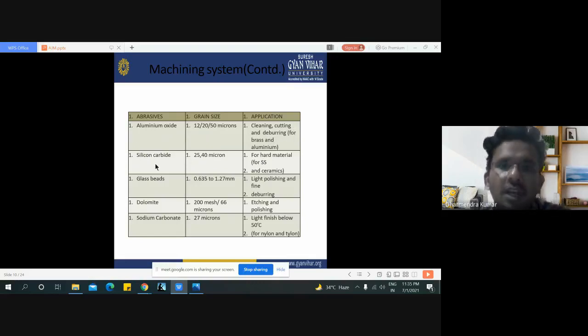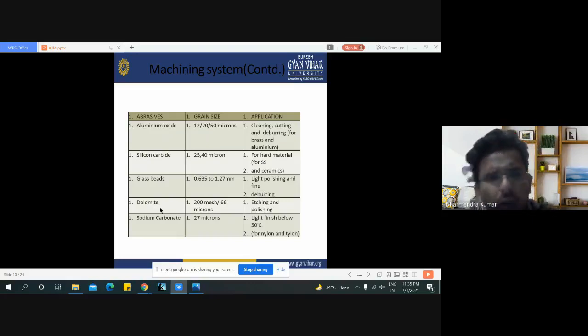The second is silicon carbide, 25 to 40 microns, for hard materials like stainless steel and ceramics. We also use glass beads as abrasive material, with grain size 0.635 to 1.27 mm, applicable where light polishing and fine deburring are required.